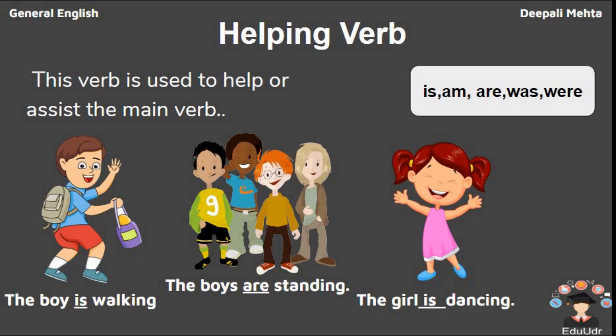If I had written was here, the boy was walking, which means that he has completed his walk. Now is indicates that this sentence is in present tense. The boys are standing. That means that are indicates that they are standing right now. The girl is dancing, which means that the girl is dancing right now. So helping verb just helps the sentence so that we can understand that it has been done or it will be done. So to differentiate between the time of the sentence, that when it is done, we use helping verb.